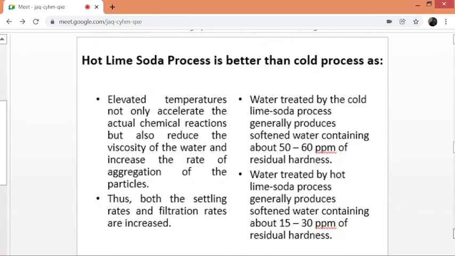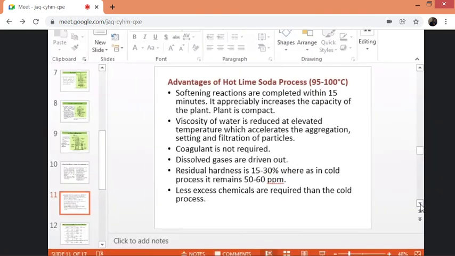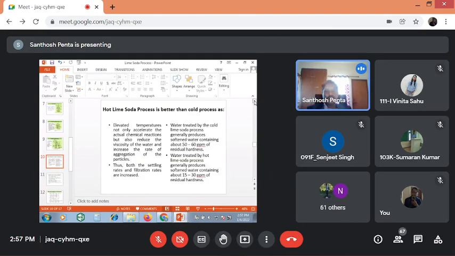What is the difference between the cold lime soda process and the hot lime soda process? Advantages of hot: elevated temperatures not only accelerate the actual chemical reactions, but also reduce the viscosity of the water and increase the rate of aggregation of the particles. Thus both the settling rates and filtration rates are increased in the hot lime soda process. Water treated by the cold lime soda process generally produces softened water containing about 50 to 60 ppm only. Water treated by the hot lime soda process produces softened water containing about 15 to 30.